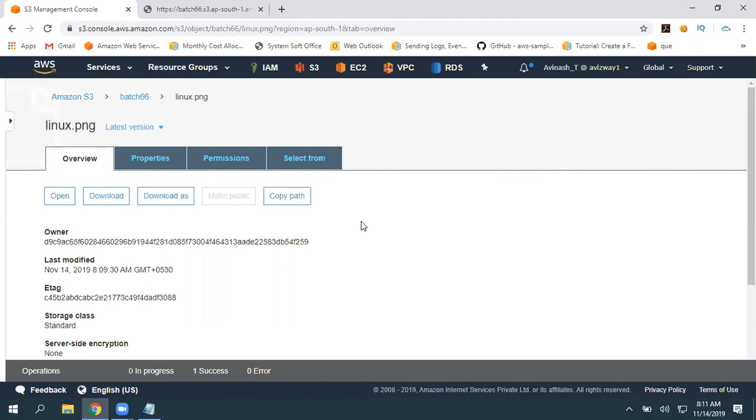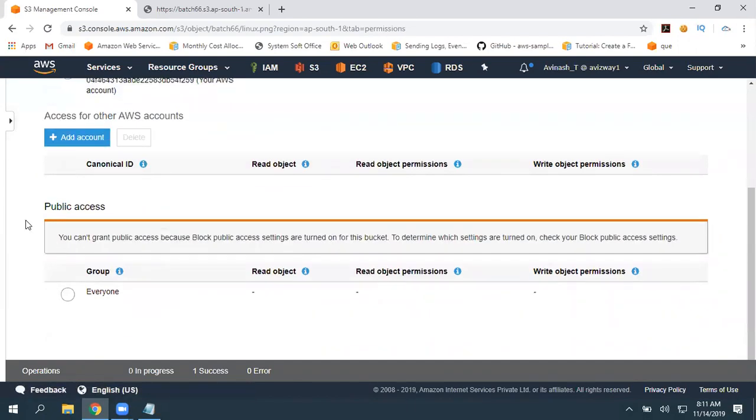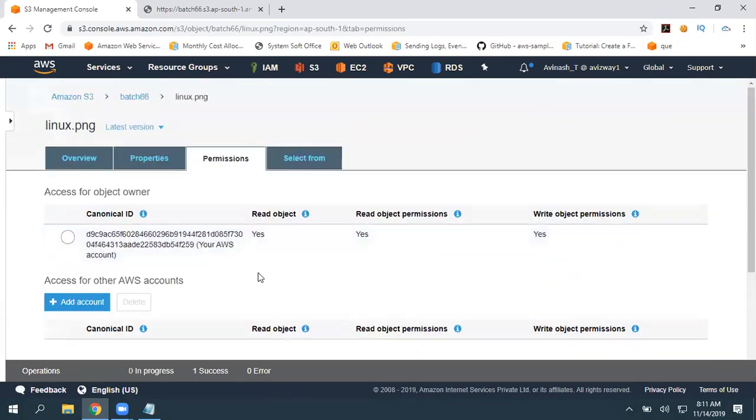By default, block all public access settings is going to be enabled. So that is why this feature is not available. Even if you go to permissions, the last option is public access, the ACLs.